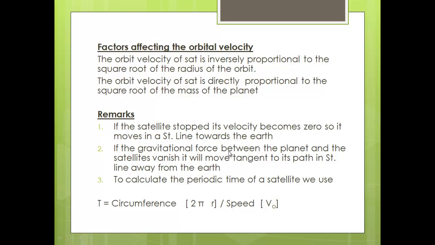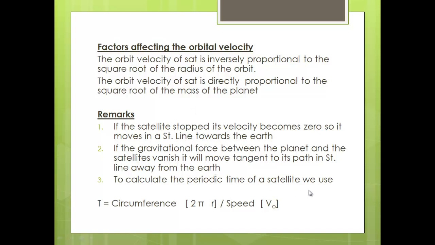If the gravitational force between the planet and the satellite vanishes, the satellite will move tangentially, like in centripetal motion, because the centripetal force, which is the gravitational force, disappears, so it will move away like a ball moving away from a hand rotating it.